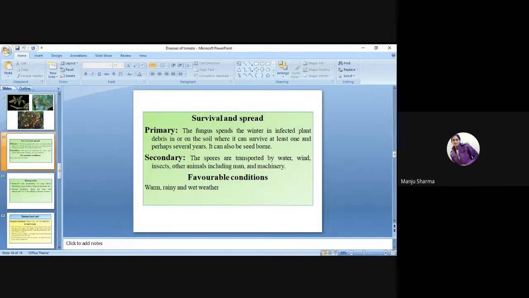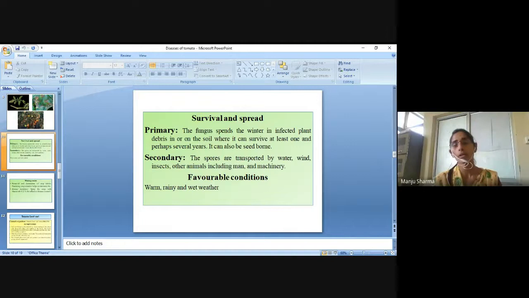Secondary, the spores are transported by water, wind, insects, other animals, including man, and machinery. Favorable conditions: warm, rainy and wet weather is favorable for the pathogen.